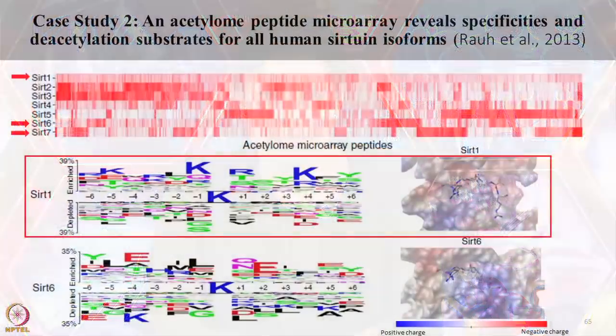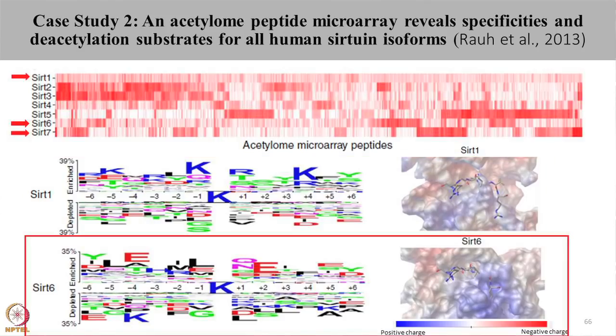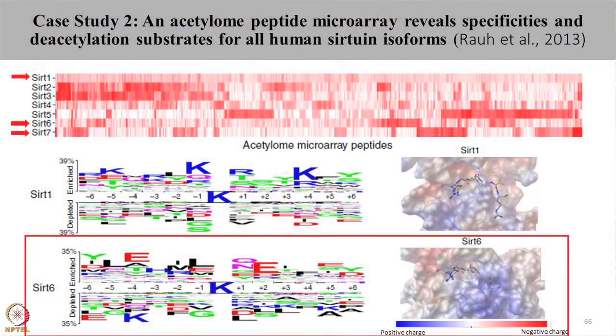The peptide preference for sirtuin 1 is majorly positively charged amino acids, that is arginine or lysines, as the core has negative charge. Therefore, sirtuin 1 prefers the peptides that have positive charge, specifically at position -5, -1, 1 and 4. Whereas the peptide binding groove of sirtuin 6 is majorly hydrophobic, and hence the peptide sequences that are specific to sirtuin 6 majorly have hydrophobic residues, specifically at -1, -2, +3 and +4 sites. However, at +2 and -4 there is a negatively charged residue.